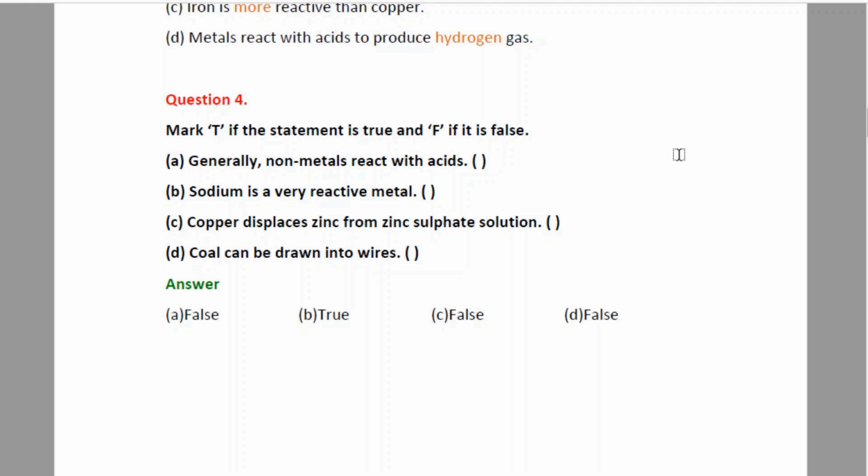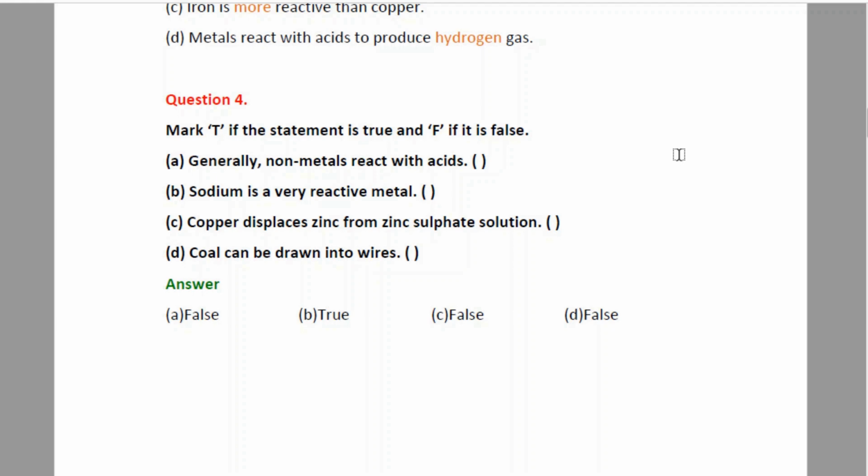Again, if we see the reactivity series, zinc is placed higher in the series than copper, which means that zinc, being more reactive, will not allow copper to displace it from the zinc sulfate solution.